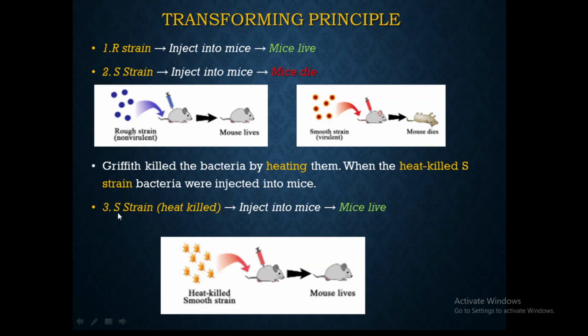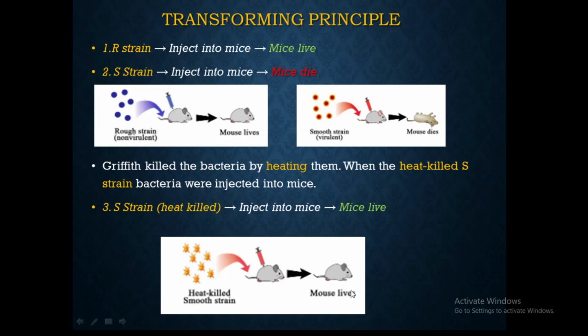But this time the heat-killed S strain was injected into the mice and the mouse lived. This is a surprising result that he got: the heat-killed smooth strain, when injected into the mouse, the mouse lived, which means that the polysaccharide coating might be disturbed. Therefore the mouse was able to recognize the bacteria, fight for itself, and it lived.